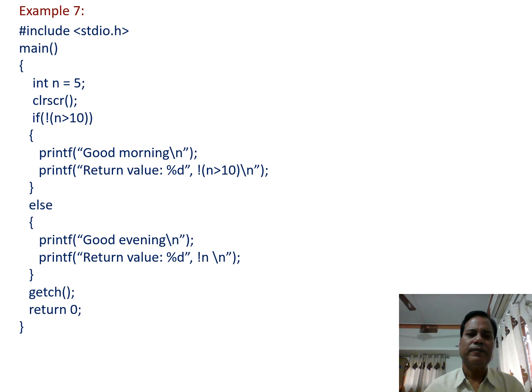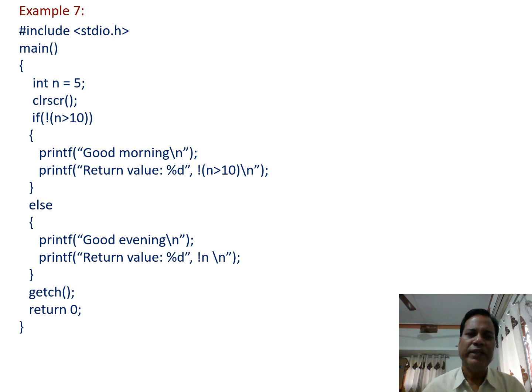Here in another example, we also use a relational operator. So what would be the output of this program? In the condition, here it is placed not in parentheses n greater than 10. So this condition is first evaluated, and what is the output of this one? Depending on that, either if block or else block statements are executed. So let us see here.